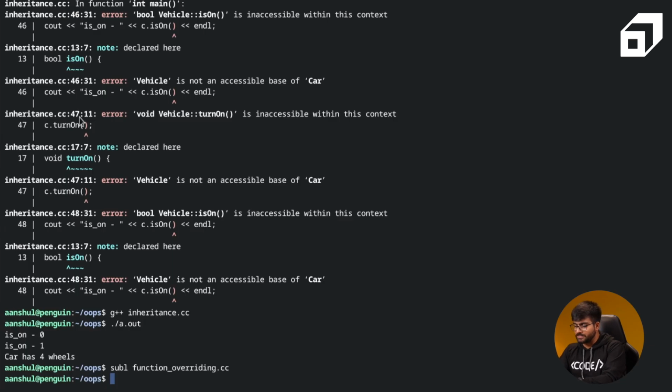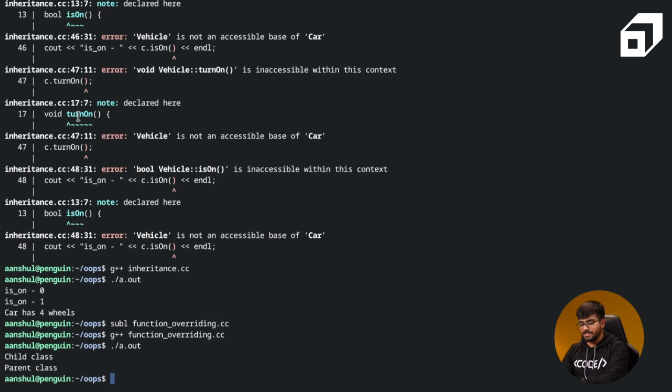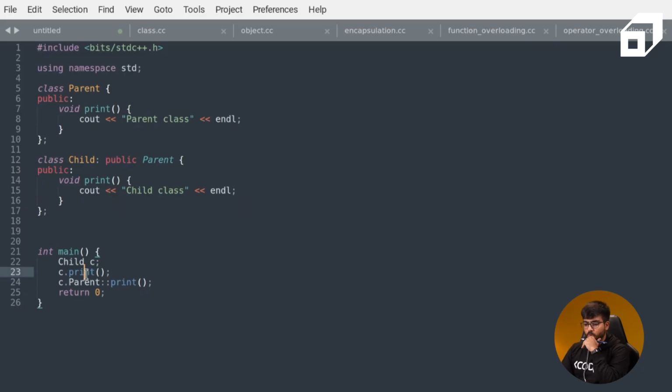So let's just compile this thing. And if we run it, if you see, the first output is child class and the second output is parent class. So if you notice, in the beginning we are trying to print c.print, and the statement inside it is child class, and the statement inside the print function of the parent class is parent class. So when we are explicitly mentioning that, hey, call the print function from the parent class only, at that time only, it will decide that the function call should be done from the definition of the parent class.